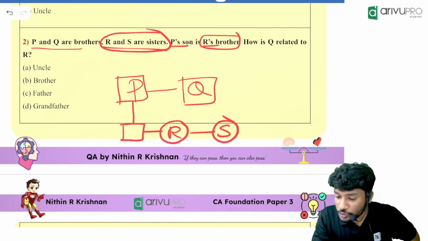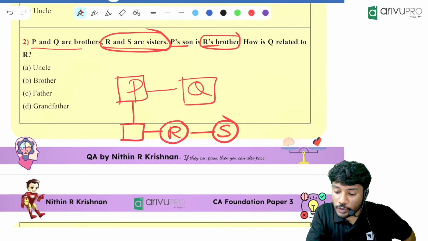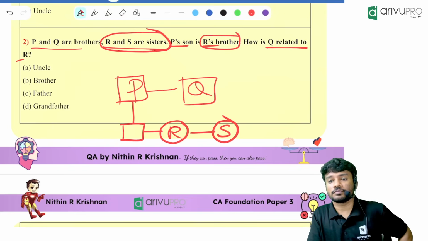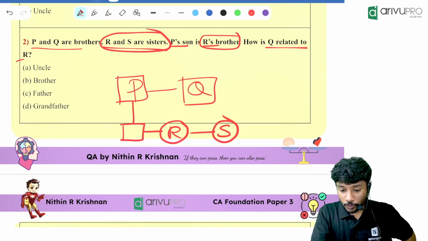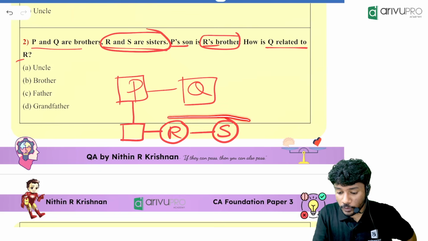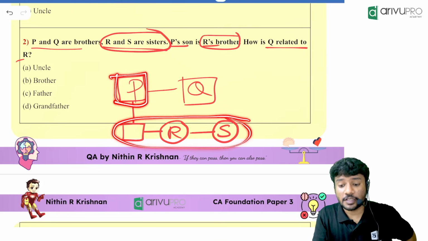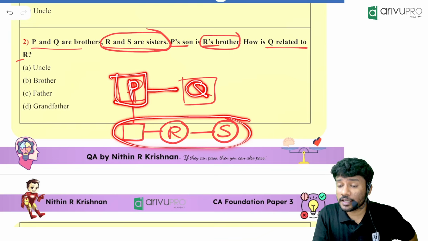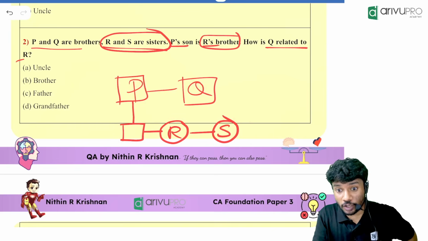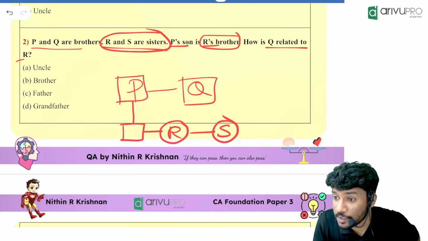Now my first question to everyone. How is Q related to R? You tell me now. All these people have a father. His name is P. And that P has a sibling. His name is Q. Your father's sibling is your what? My uncle. Keep it in your mind.